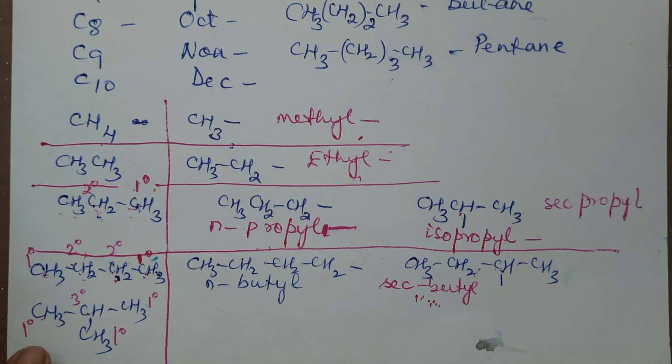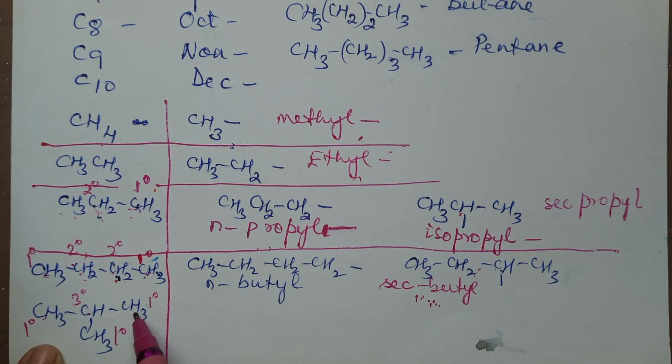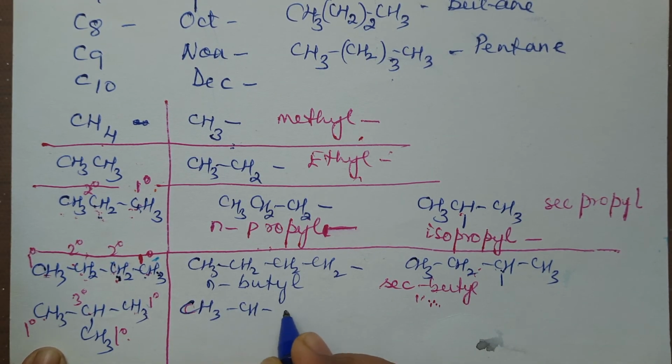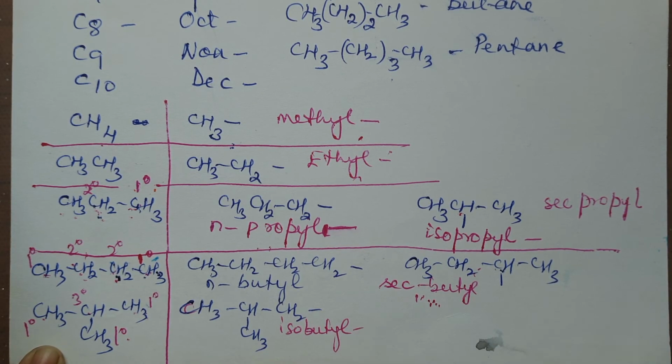How? We will consider just now. In the second structure of butane, this is isobutane. If I remove hydrogen from the terminal one, I will get a radical like this, CH3, CH, CH2 dash and CH3. This is called isobutyl radical.